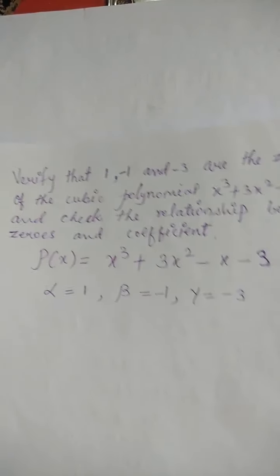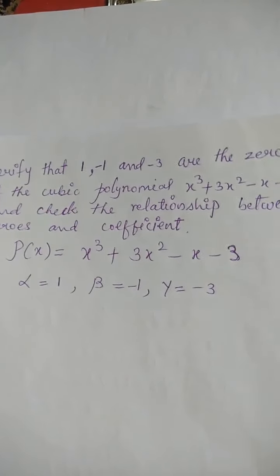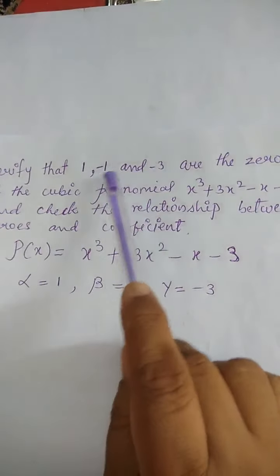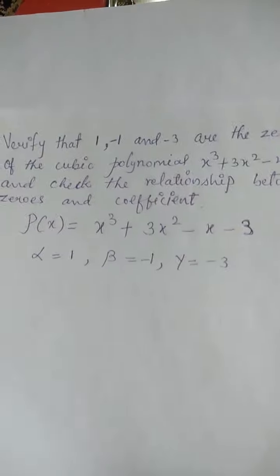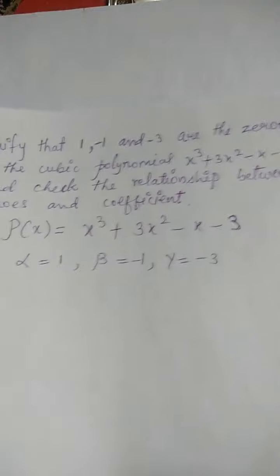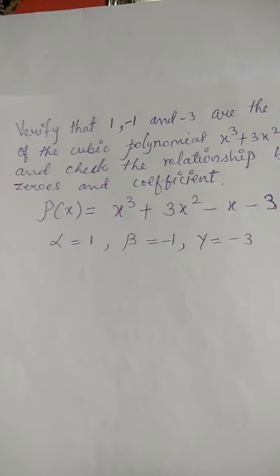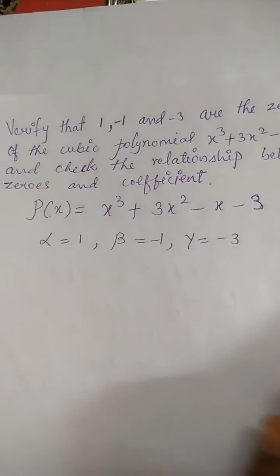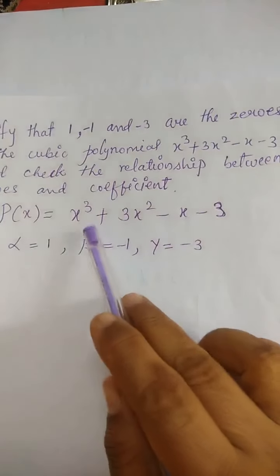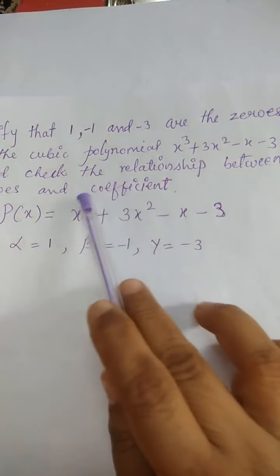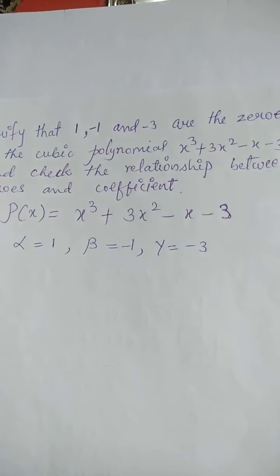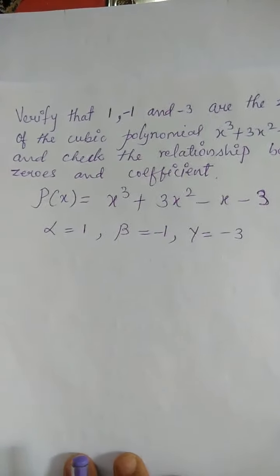In this problem, verify that 1, minus 1 and minus 3 are the zeros of the cubic polynomial x cube plus 3x square minus x minus 3. And also check the relationship between roots and coefficients.